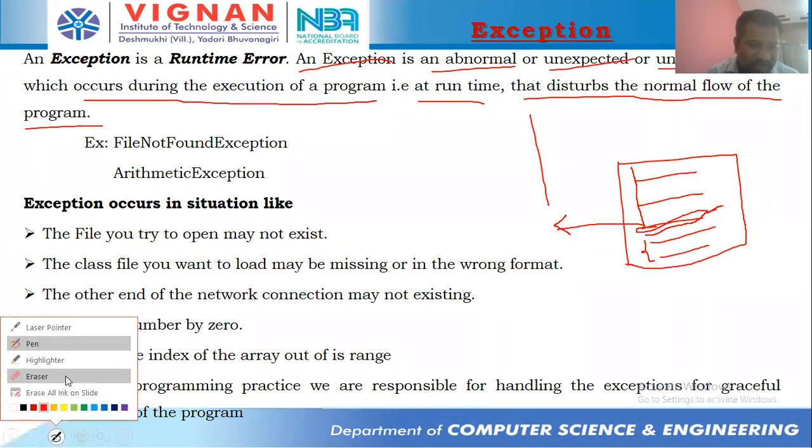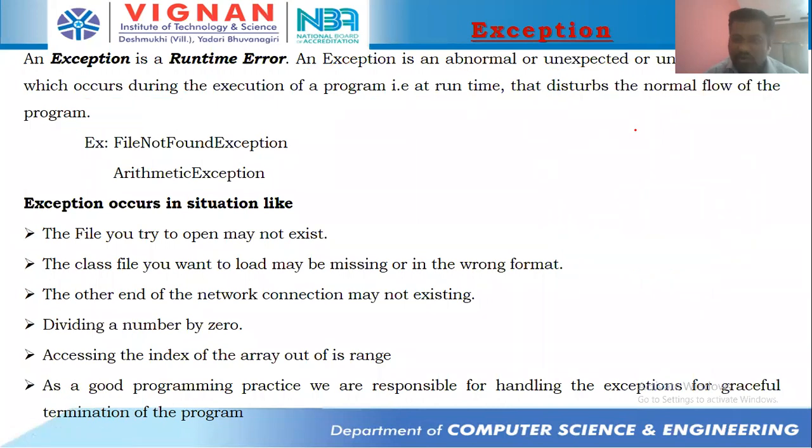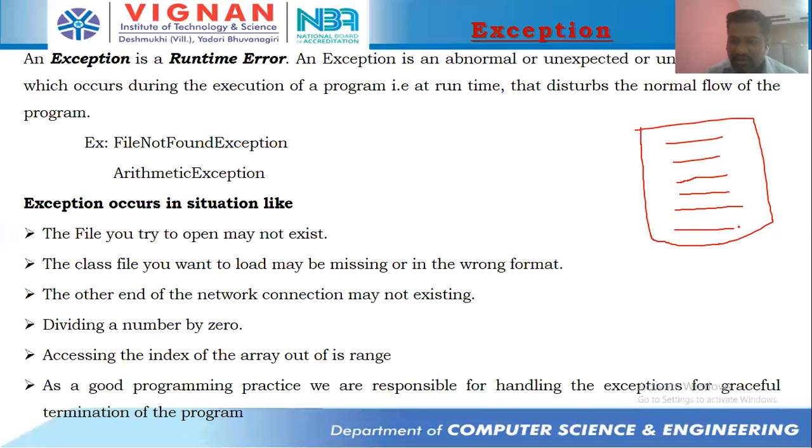Have you understood what I said? So if your Java program contains 6 lines of logic, and the execution starts from the first line, no problem, second line, no problem, third line, there might be a problem.